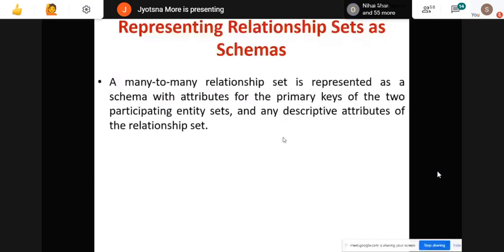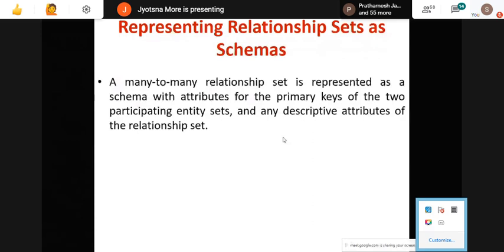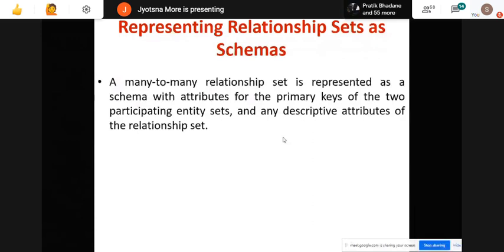Only the relation which is many to many is represented as a schema, with attributes of the primary keys of the entities to which it is connected. A many to many relationship set is represented as a schema, means as a table, with attributes for the primary keys of the two participating entity sets and any descriptive attributes of the relationship set.